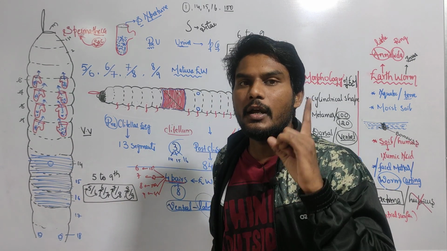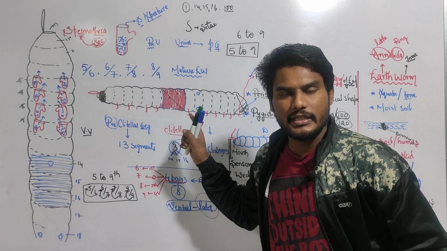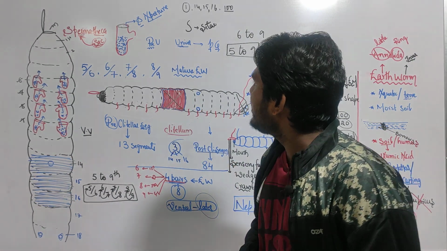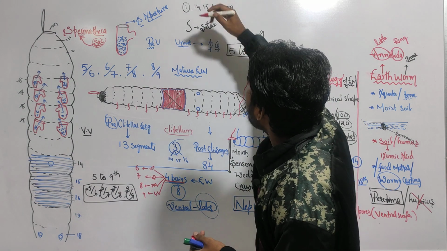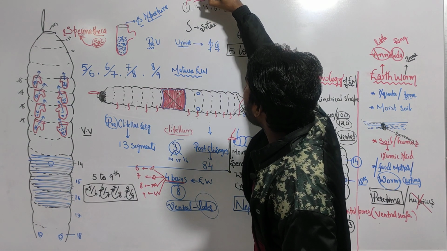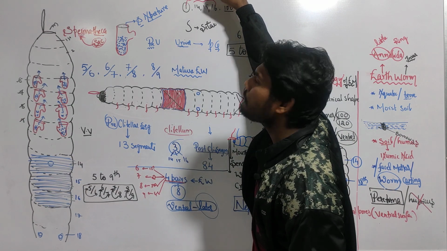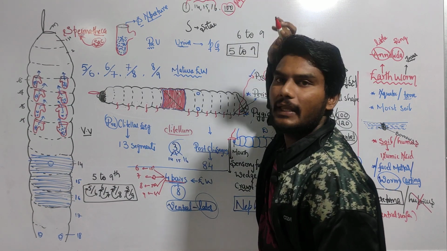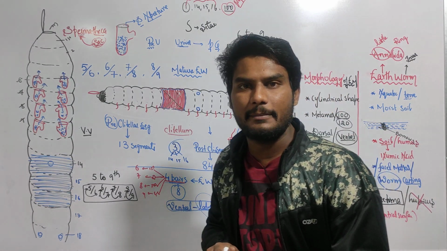You should remember that in the last CET they asked the question: setae is absent in peristomium. Peristomium means the first segment. And setae is absent in clitellar segments, 14, 15, 16. And setae is absent in pygidium. That's all. In total, in 5 segments it is absent.